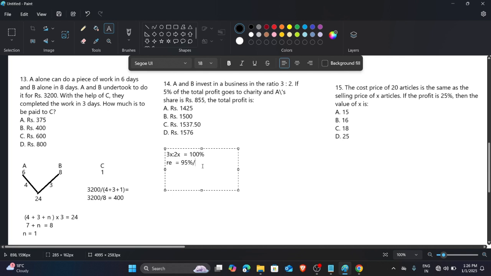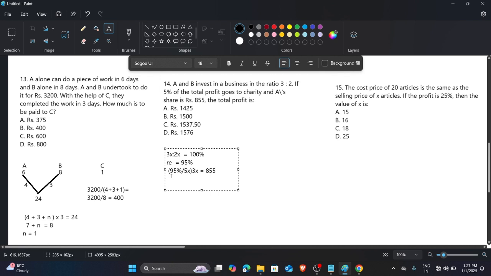Now when we divide 95% in equal parts, first they have to make it as equal parts, so they divide it by 5. Then for the shares, they need to multiply it by three shares, because A has three shares. And what they get is 855. The remaining is 95%. So this is the condition.